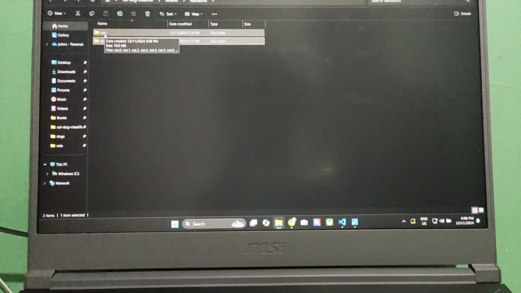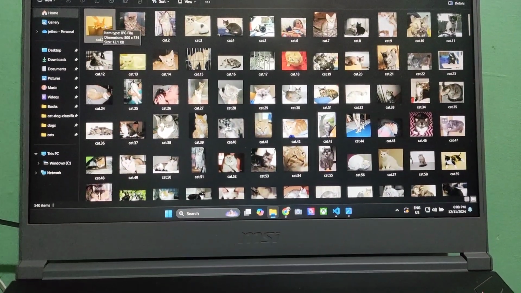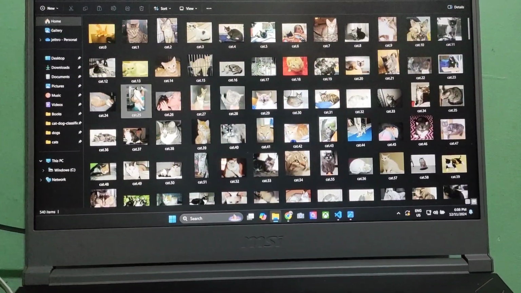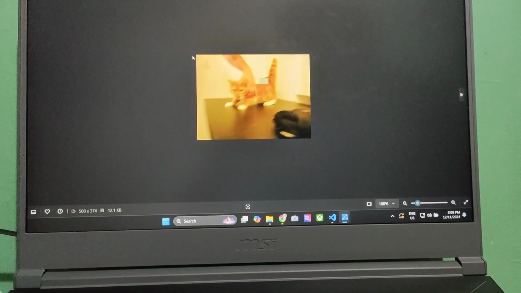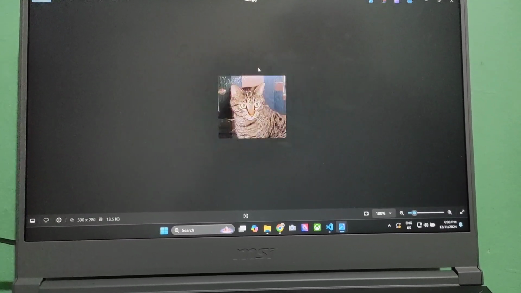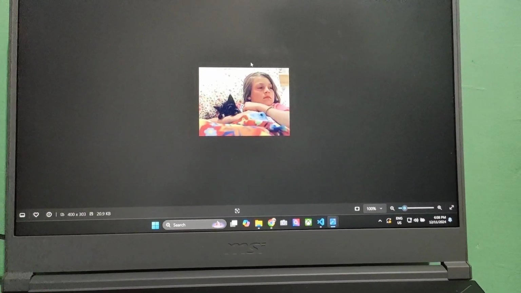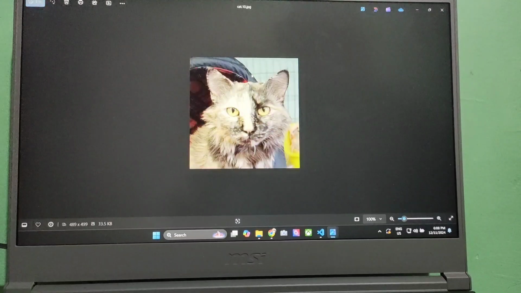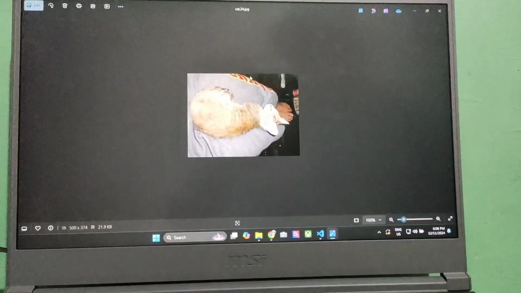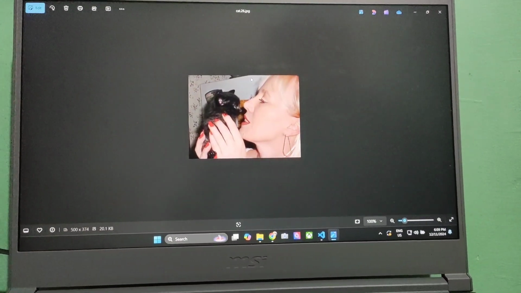So this is our data set of the cat. A total of 500 pictures, but not all. As you can see, there are different angles of the cat. There's another one with humans. Look, so many angles. One is kissing.